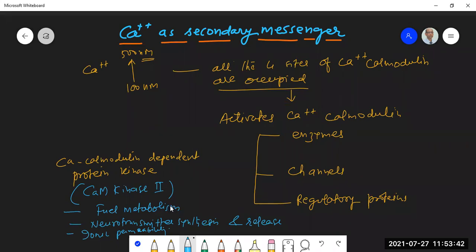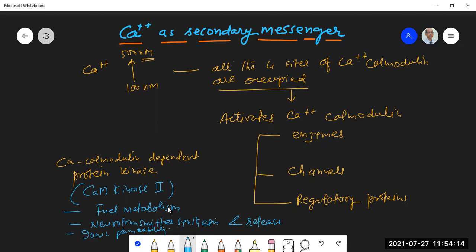Calcium will exert its effect within the cell. The level of calcium will be sensed by a calcium binding protein, calmodulin. Structurally, these proteins are characterized by the presence of an EF hand motif. This calmodulin has 4 EF hands. Each EF hand can bind one calcium. So when the calcium level goes up from 100 nanomolar to 500 nanomolar, all 4 EF hands are occupied by calcium, and this activates the calcium calmodulin.